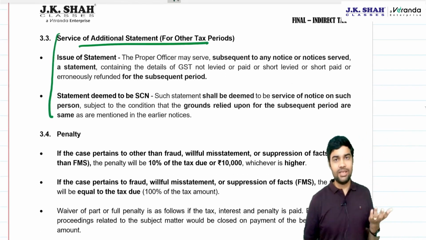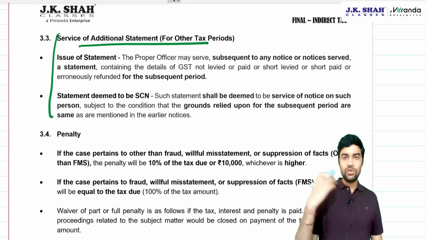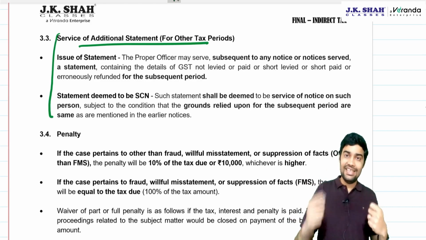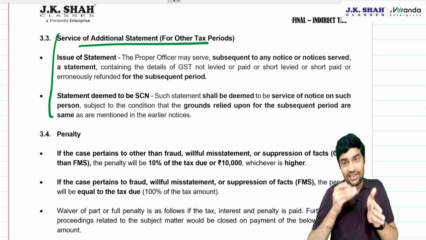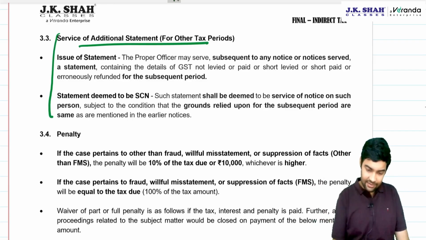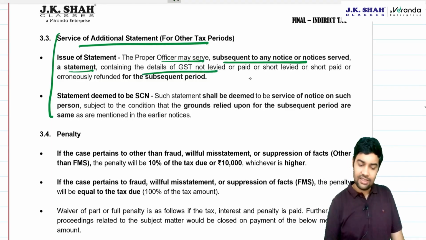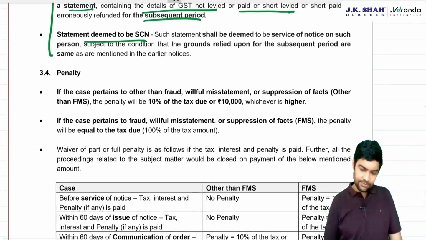Additional statement can be issued for other tax periods. So instead of issuing a new show cause notice every year, if the matter is the same, which will normally happen in rate disputes, because if there is a GST rate dispute, it will continue not just for one year, it will continue in subsequent years also. In such a case, the proper officer may serve a statement subsequent to the notice containing details of GST not levied or short levied. This is the same as previous. The statement will be deemed to be a show cause notice.